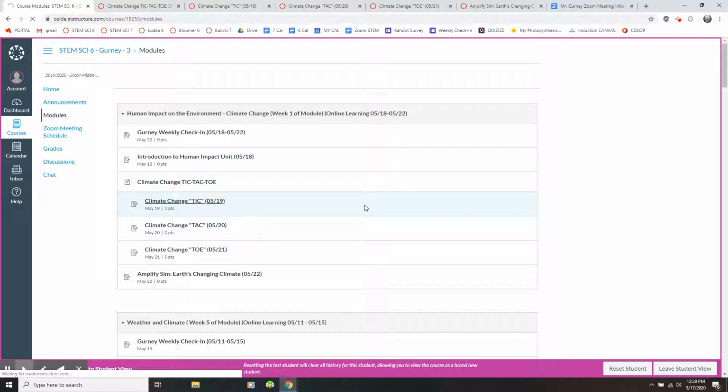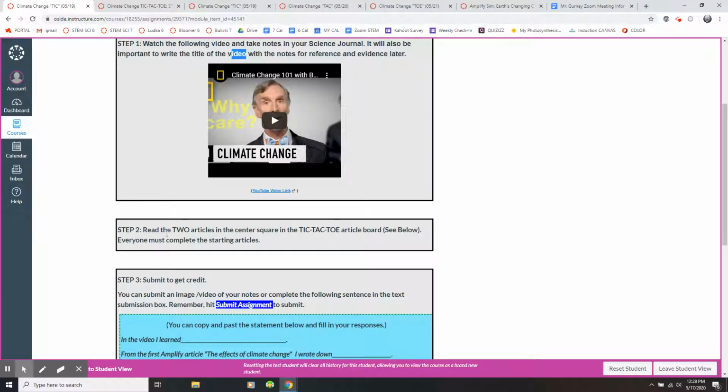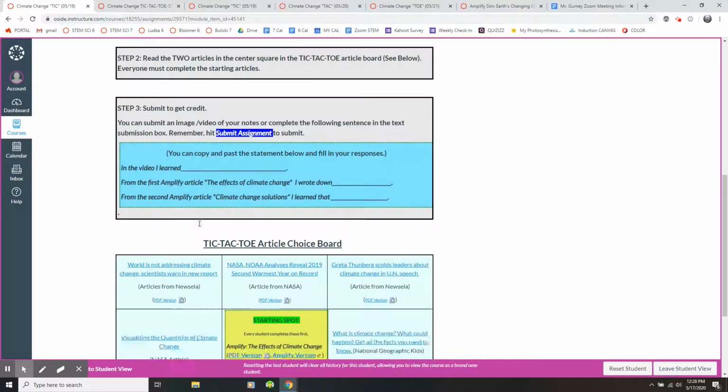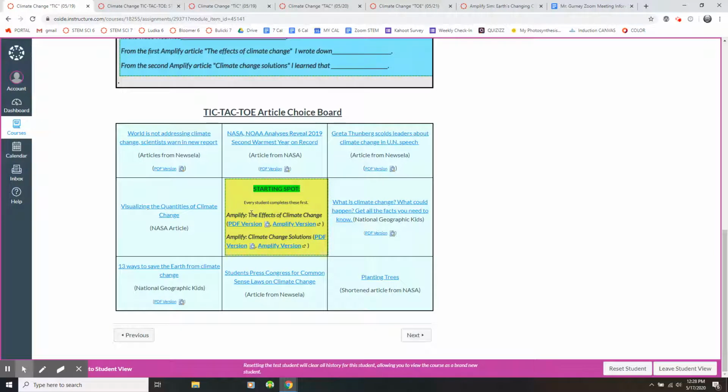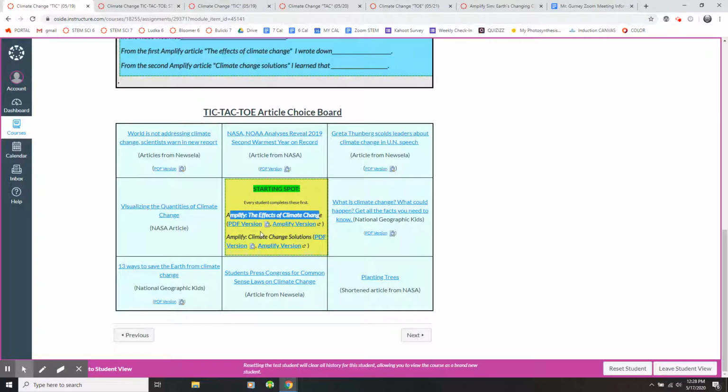So as you gather information this week, it is really important if you're reading articles, for example, in the tic-tac-toe assignments, when you're reading those articles, it is important that you mention where you got that information from. So I'd write down the title either of the video, if you're doing the articles, write the title of the articles. For example, in your notes, I would write amplify the effects of climate change, and then you take notes below that. We need to reference our notes later, so make sure that whatever notes you take throughout this week, you write down what article that came from.